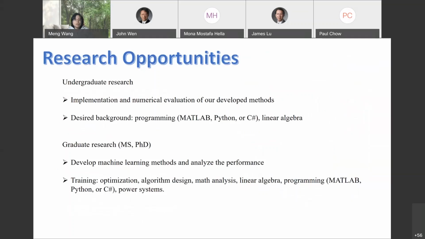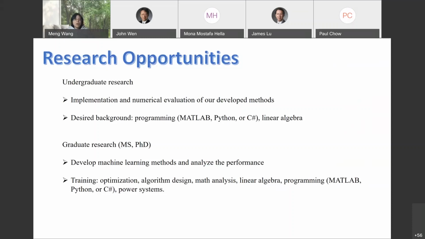For opportunities in undergraduate research, we hope undergraduate students could help us implement and evaluate our developed methods. For example, my graduate students may develop algorithms for data recovery or information extraction, and we will need help in implementing them and then evaluating them on the testing data sets. The desired background for students is knowledge of some programming language, either MATLAB, Python, or C#, depending on the platform we use.